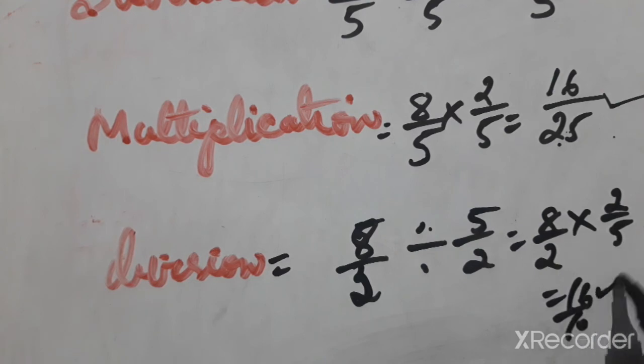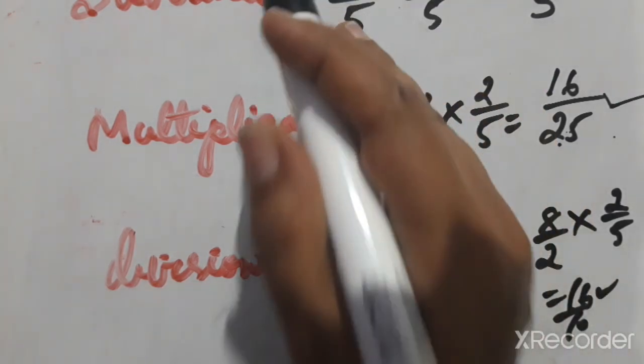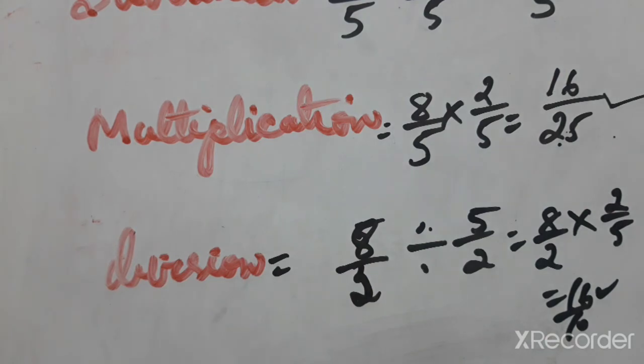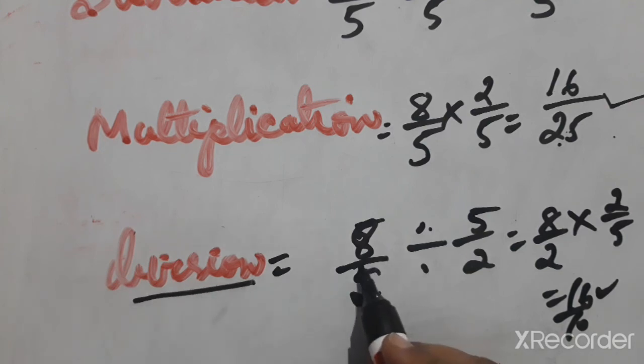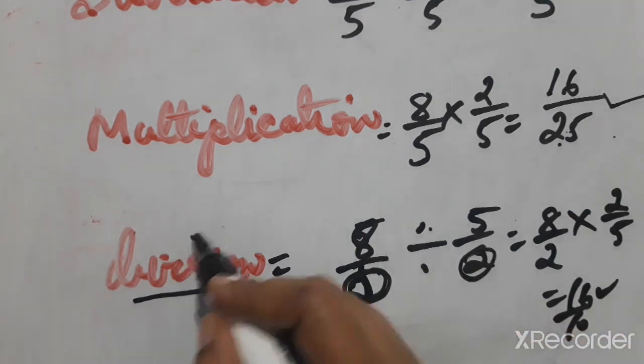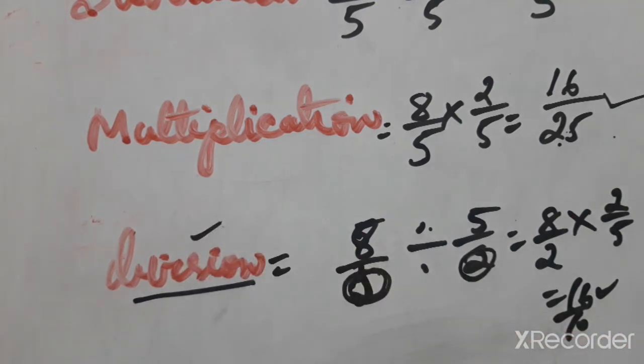So this is also in the form of a fraction. So addition, subtraction, multiplication and division all satisfy closure under rational numbers, but for division the divisor should not be equal to 0. Then division also satisfies this property.